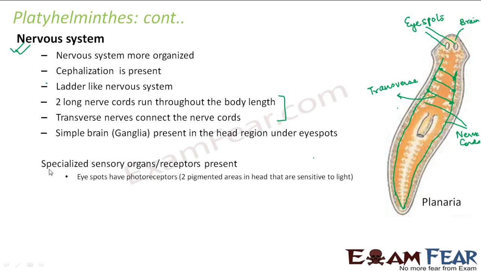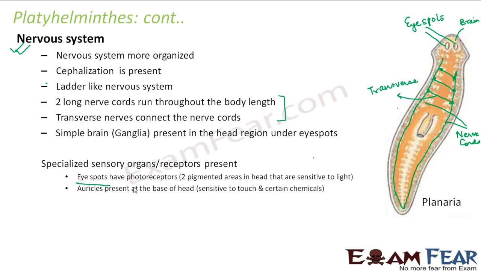These eye spots have photoreceptors, that is two pigmented areas in the head that are sensitive to light. Photo means light, receptors means sensitive. So they are sensitive to light, so they can help them in vision. So again, if you see, these sensory organs are also present for the first time in platyhelminths. They were present neither in Coelenterata nor in Porifera.